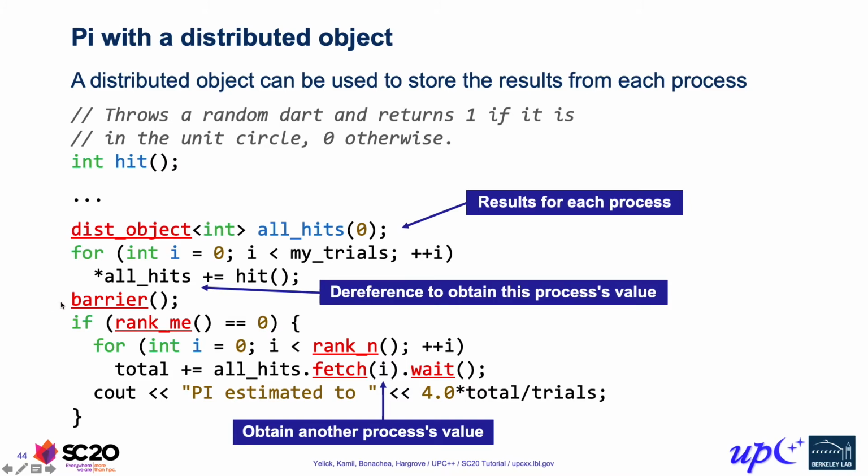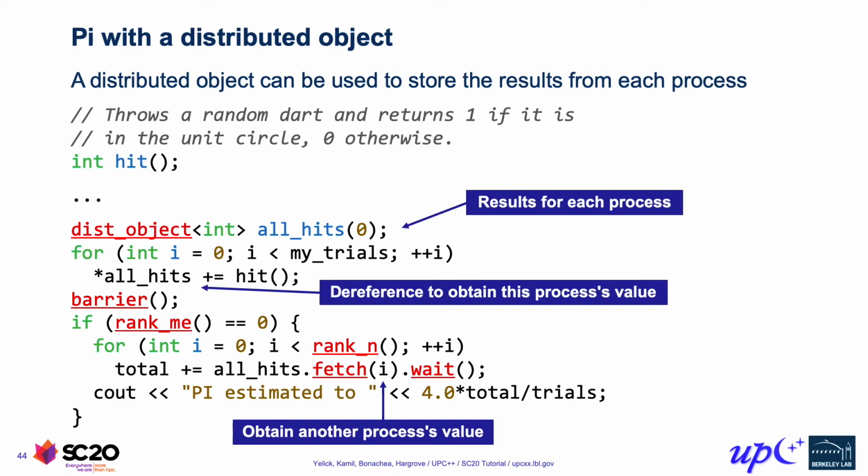Now we need a barrier between the trials happening and process 0 proceeding to obtain this data, just to make sure that all the trials are complete. And then we can go ahead and do our geometric computation to obtain our estimate of pi. In this implementation, we have explicit synchronization to separate the trials from the actual fetch of the counters. However, if we modify this implementation slightly, we can avoid that synchronization and take advantage of implicit synchronization